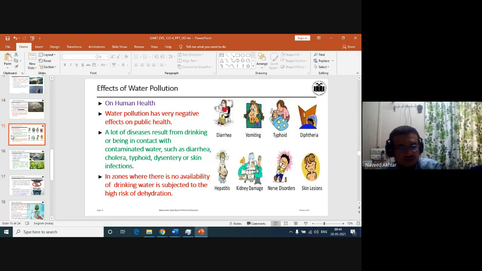Then we have seen the effect of pollution on human health: many diseases such as diarrhea, vomiting, typhoid, hepatitis, kidney damage, nervous system disorders, and skin diseases are due to polluted or untreated water, or water contaminated with pathogens.